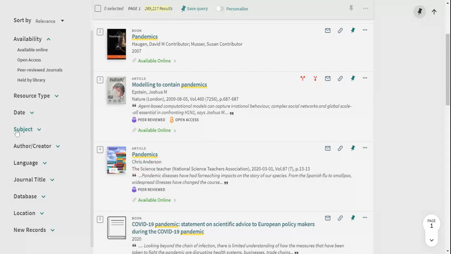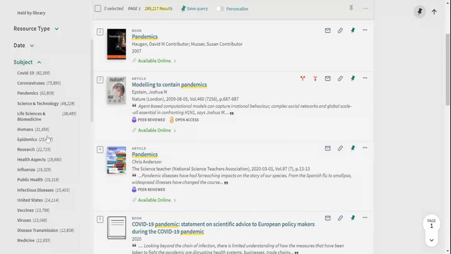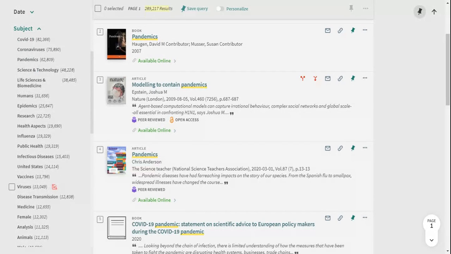So go over here to subject, click that open. And now inside of here, all of these are the words that the database knows goes with pandemic and will have material that you could look for. So this is where you can start thinking about things that are going to be of interest to you. Do you want to look for research?